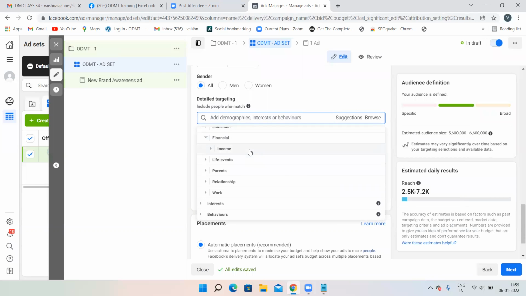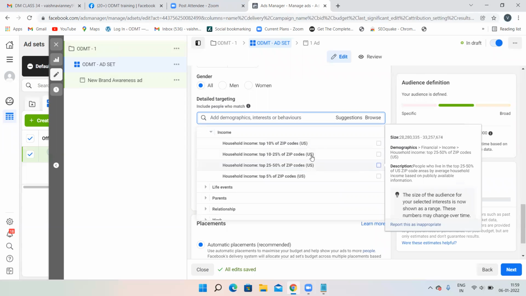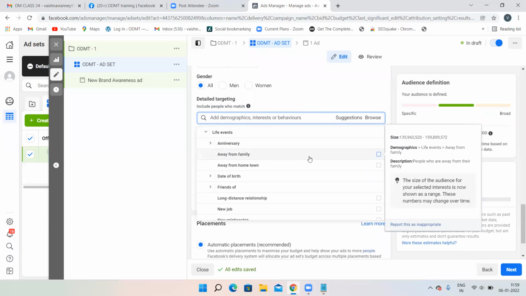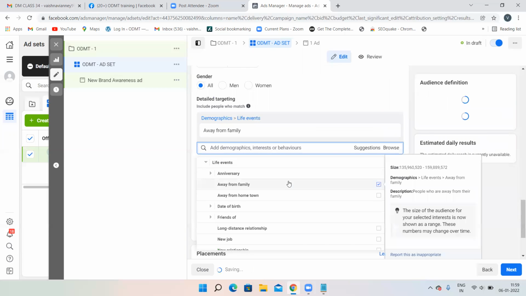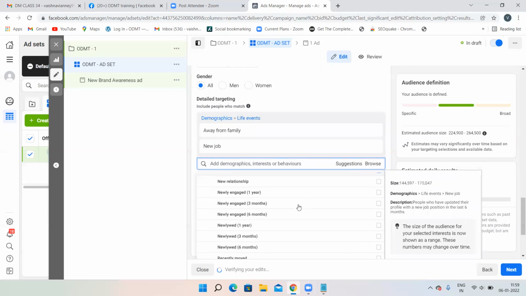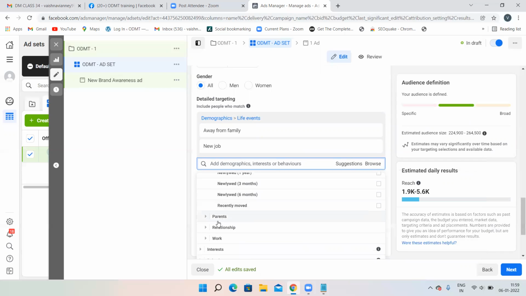If you want to target with the help of their income, then you can target with the help of their income also. What is demographics? Demographics in the sense their parental status, their age, their gender, their household income, all these things are known as demographics. So you can target according to their household income. You can target according to their life events. That means you can target people away from family, or people who are into a new job. New relationships, newly engaged people are also there, and newly wed people are also there. Parents you can target, all parents you can target.